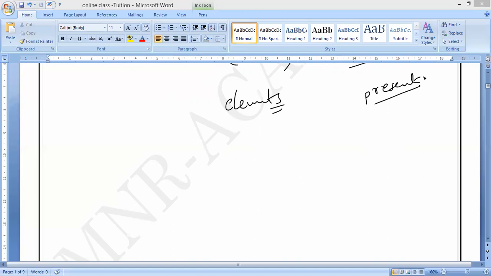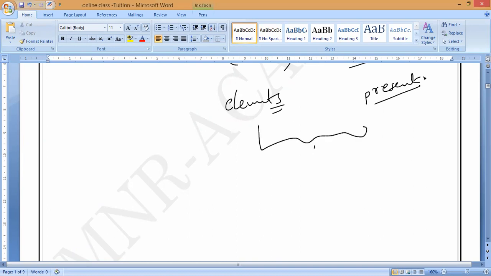What is that conclusion, guys? He said that each element in a compound is what? It is constant. So he has made a conclusion that the proportion of each element in a compound is constant.